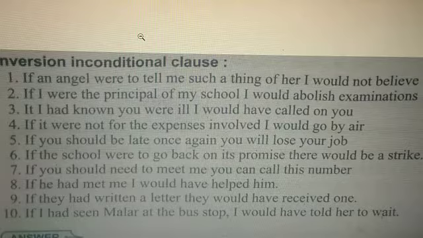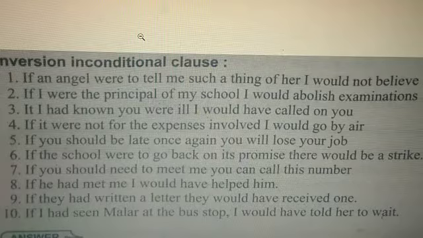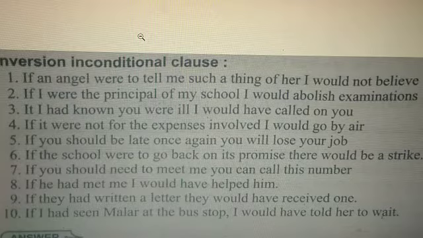Third one, if I had known you were ill, I would have called on you. So third one answer, had I known you were ill, I would have called on you. Fourth one, if it were not for the expenses involved, I would go by air. So fourth one, were it not for the expenses involved, I would go by air. That means I would go by flight.